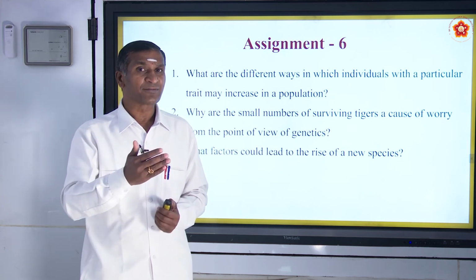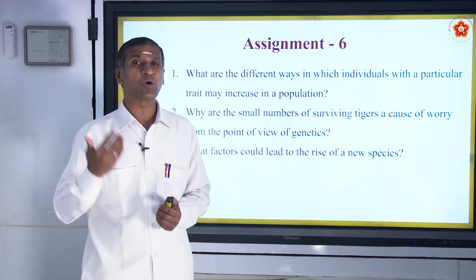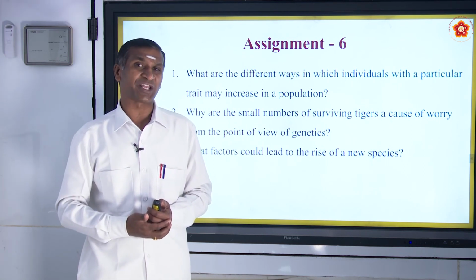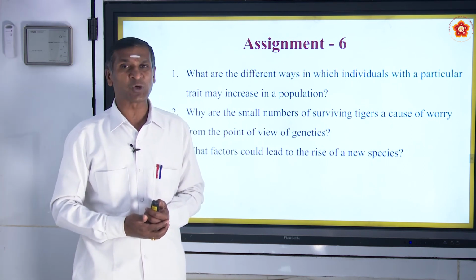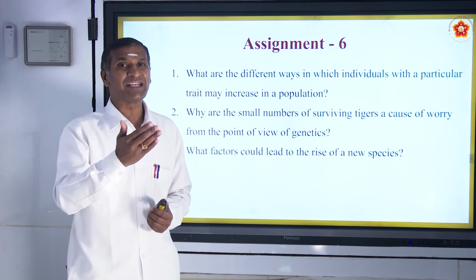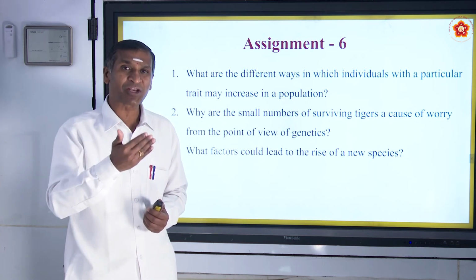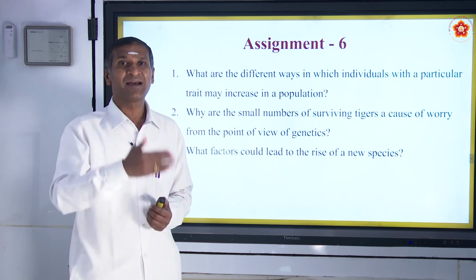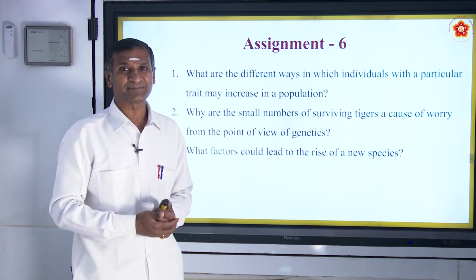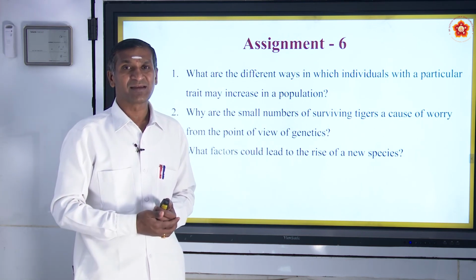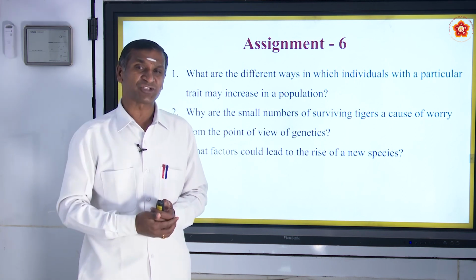Then we summarized all this into 2 traits in any living organisms: inherited, inborn characters or traits, and acquired traits. And we understood their features.